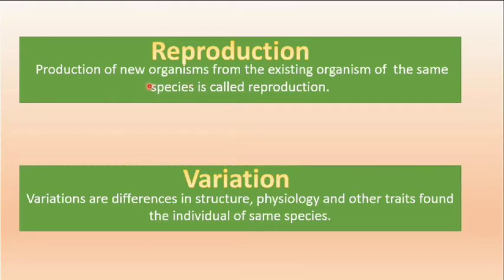Dog after reproduction produces puppies. They are also going to be dogs when they get adult. So in this term reproduction, the same species is very important. Production of new organisms from the existing organism of same species is called reproduction.